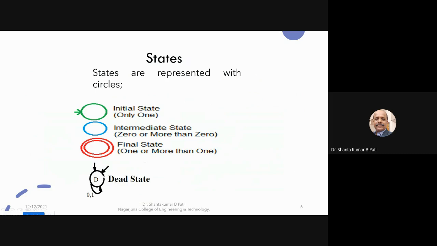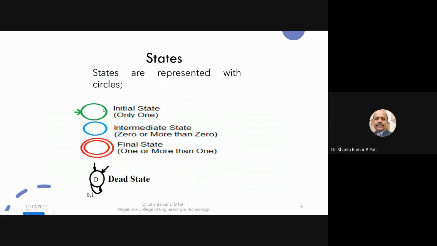Such states are called dead states. The very important initial state, one is very much essential, not less, not more. Intermediate state, 0 or more than 0. The final state is represented with a double circle, minimum 1 or more than 1.